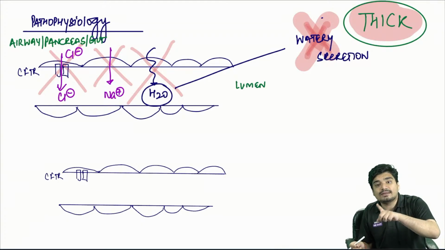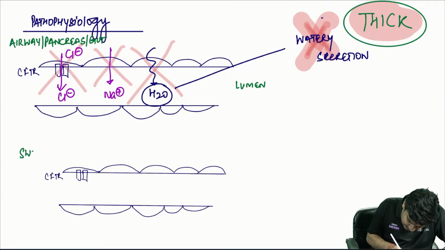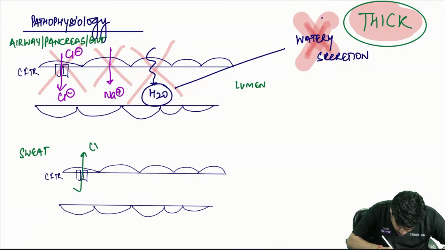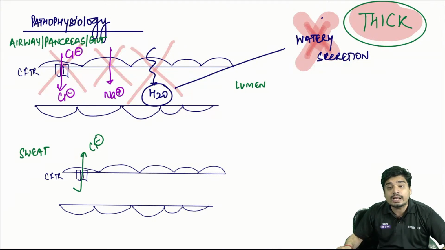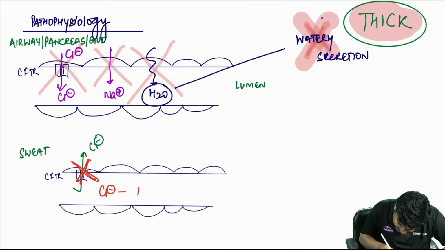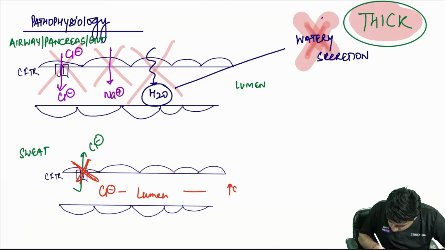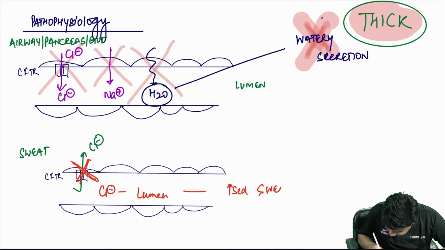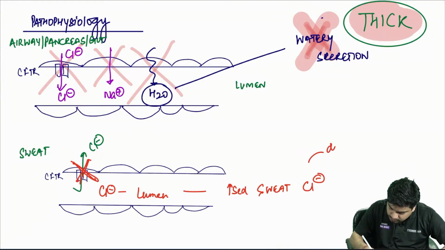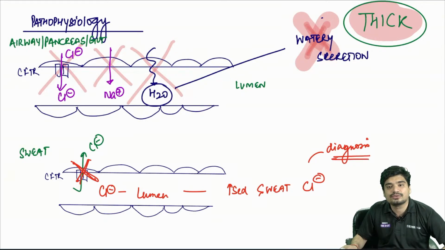The only place where the function of the CFTR is opposite is sweat glands. In sweat glands, this CFTR actually helps in chloride absorption. So what will happen in cystic fibrosis? This chloride absorption won't take place. Chloride will stay in the lumen, and this will lead to increased sweat chloride. And this is used for diagnosis.